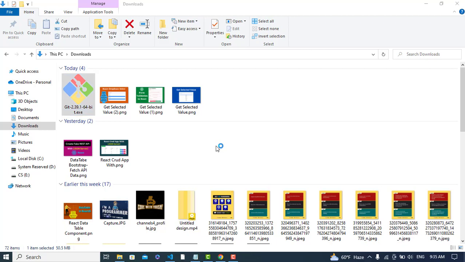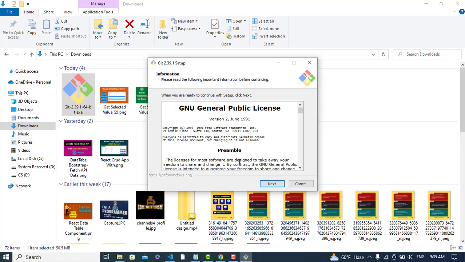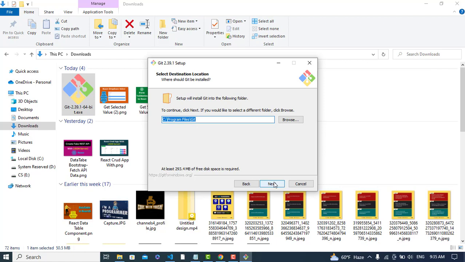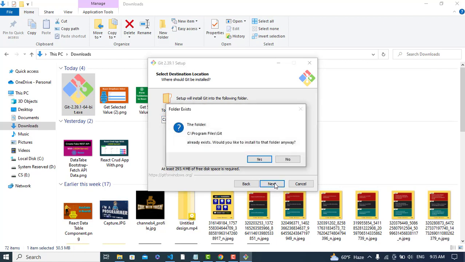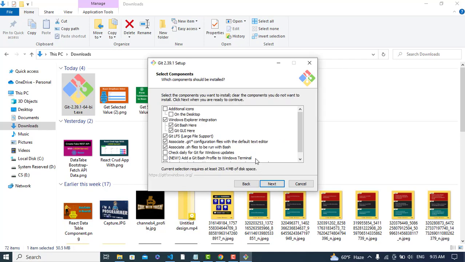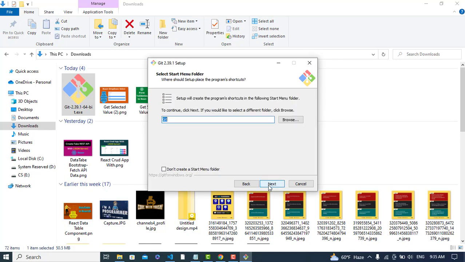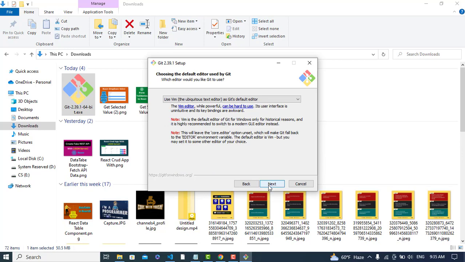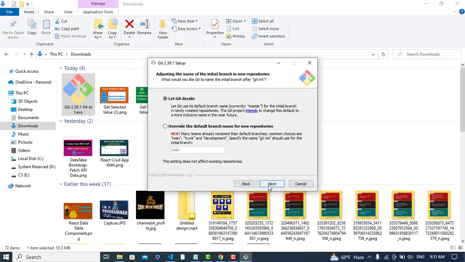Do you want to allow this app? Yeah, I would like to install it, and click next, and in this location next. The folder already exists. Would you like to install in that folder anyway? Yeah, I would like to install that, and next, press next again, and again press next.